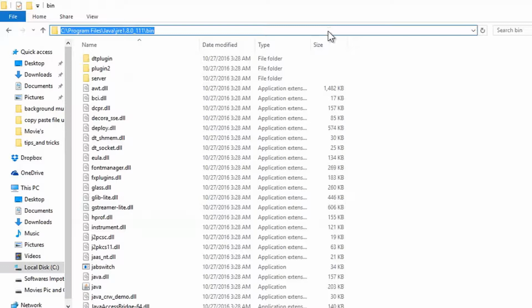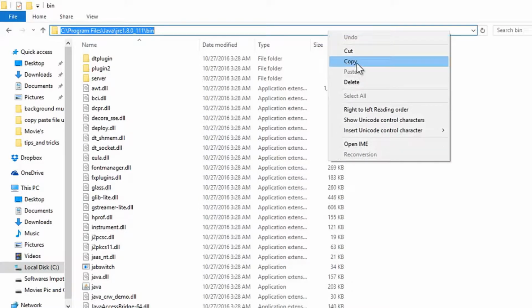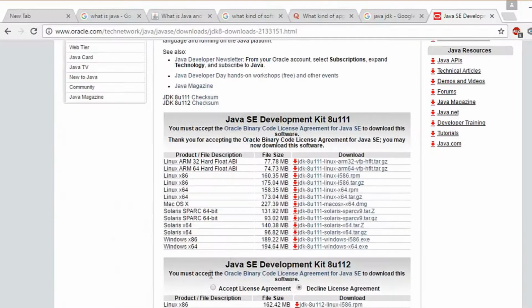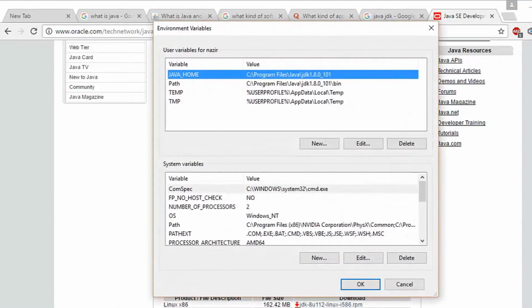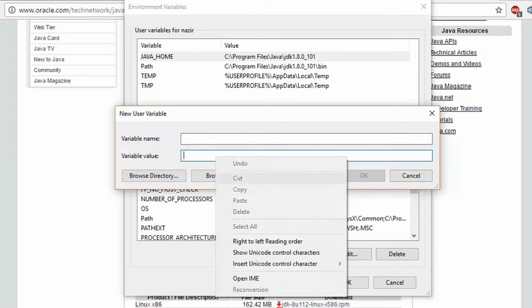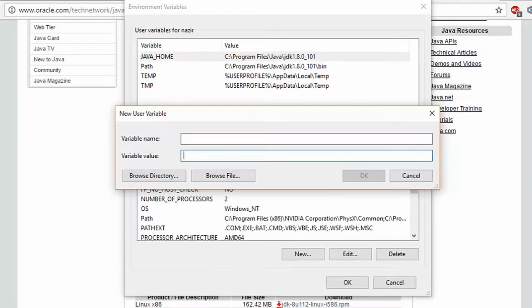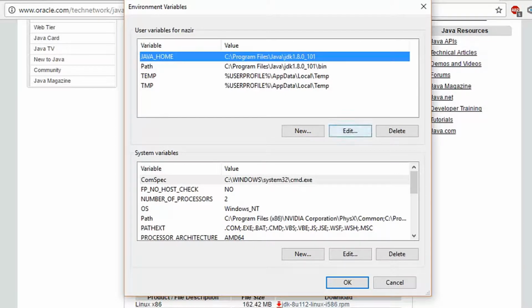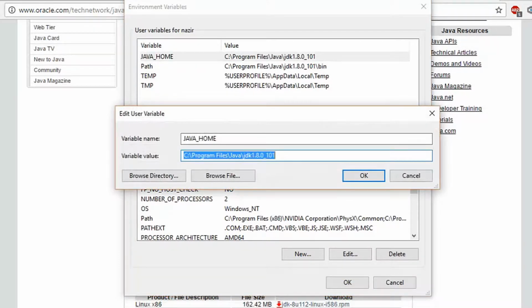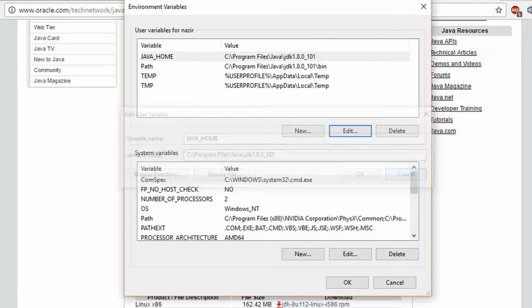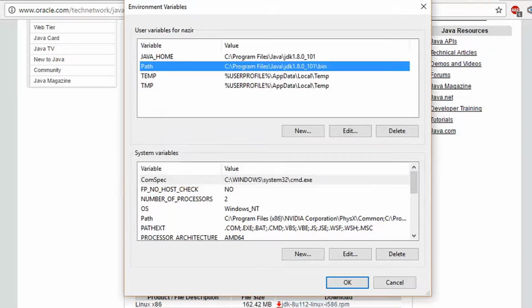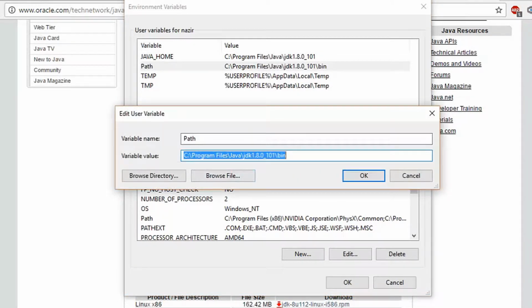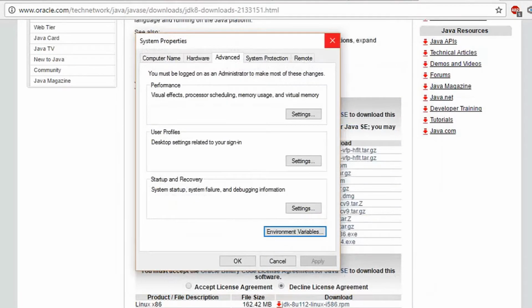So click on this one and copy this one. After it has been copied, as I showed you inside this environment variable, here you have to paste the link which we have copied. This is the file which I have added, and this is the link I gave it, and this is the Java home. Here is the path I have given for bin, as you can see over here, and it will be created.